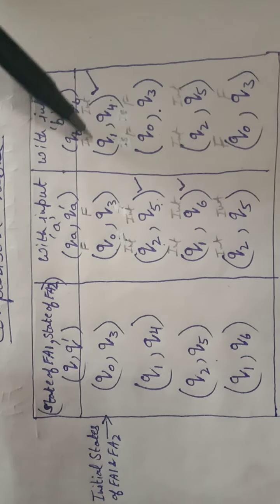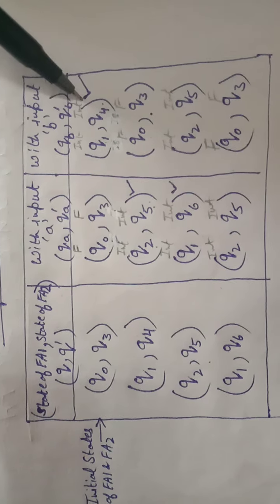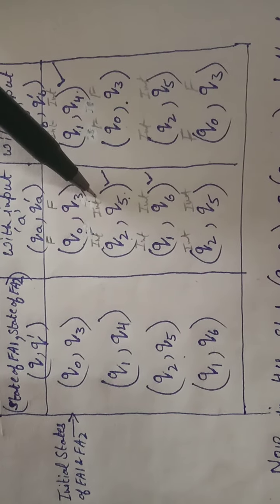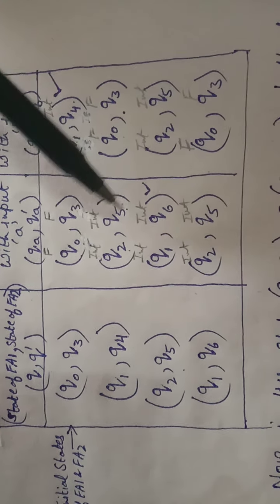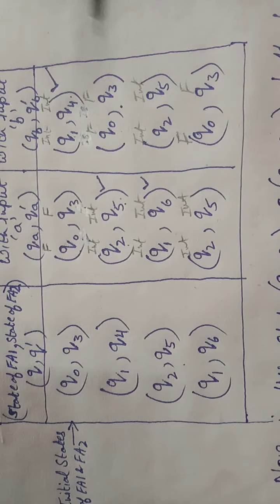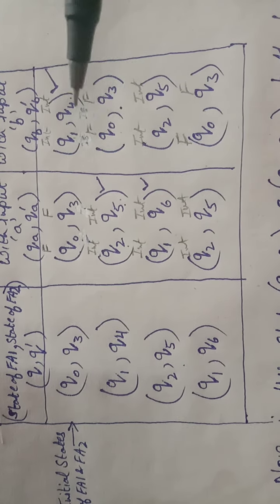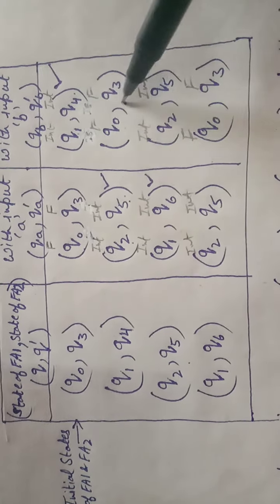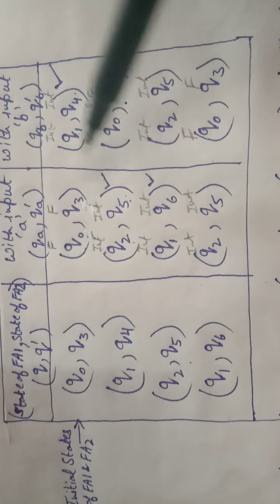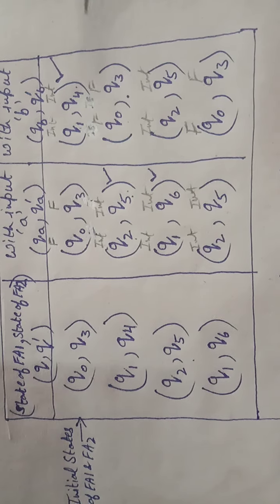Q1 Q4 are both intermediate states. Q2 Q5 are both intermediate states. Q0 is both initial and final state. So at every stage you have to check what kind of states are in the pair.